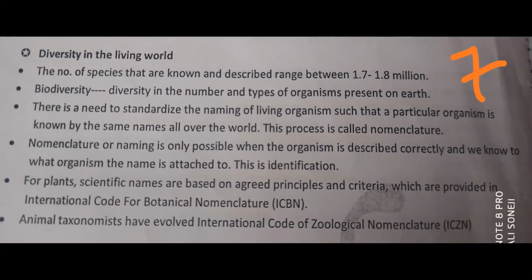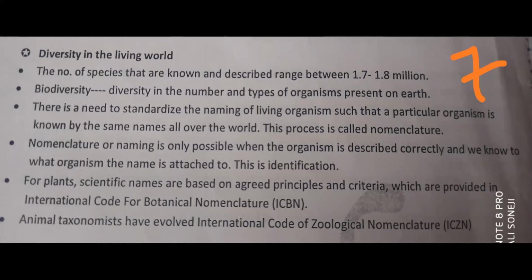So the first process is identification, the second process is nomenclature. Now, nomenclature is giving a scientific name. If anybody at any time can give a scientific name to an organism, then again a problem is created. Suppose in India we give one name to mango, and in America a different scientific name is given to mango. Again it creates a problem. We need a name which remains the same worldwide for that organism.